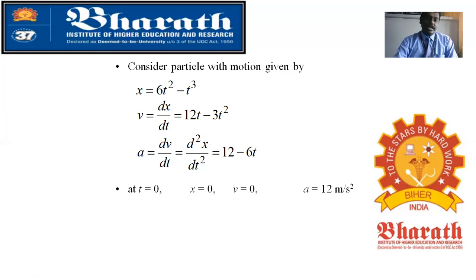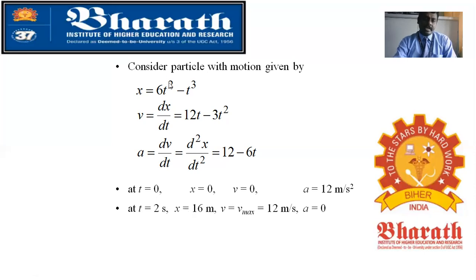So you are substituting t equal to 0. If you are putting t equal to 0, the x value will be 0, and the v value, if you are putting 0, will again be 0. But the acceleration, if you are putting 0, you will get a value of 12. So it is 12 meter per second square. The unit for displacement is meter, velocity is meter per second, and acceleration is meter per second square. Now you are putting t equal to 2 seconds.